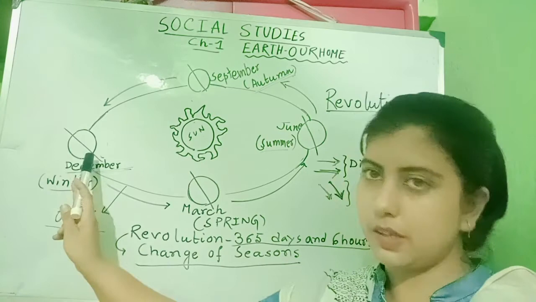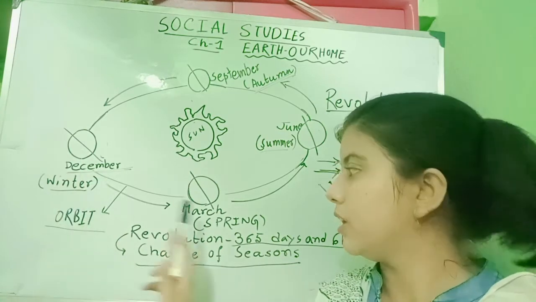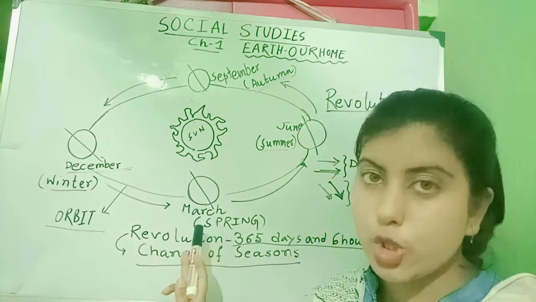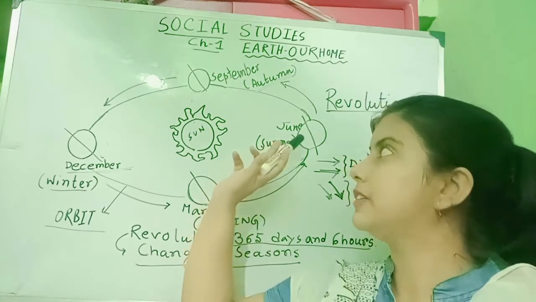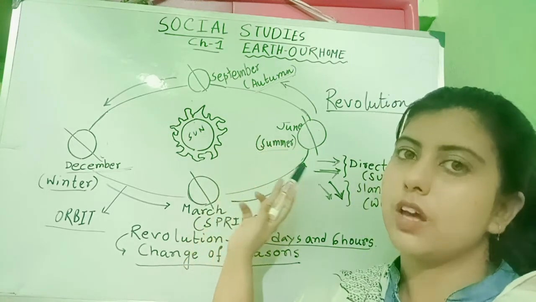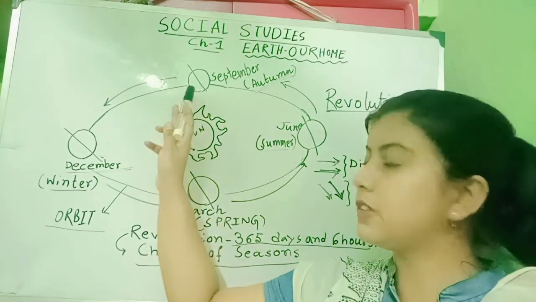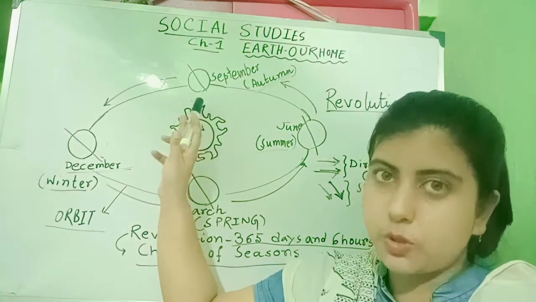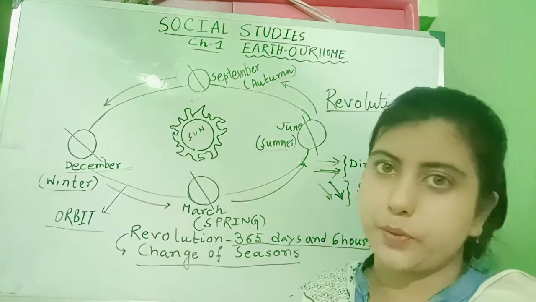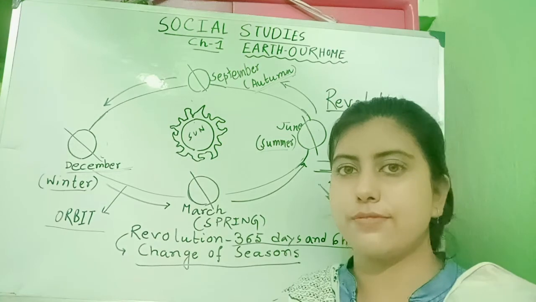So this is December, that means winter. This position means March, that is spring season. This position is June, that is summer season. And this position is September, that is autumn season. So this is the cycle of seasons.